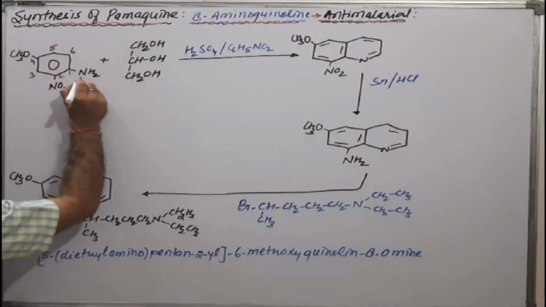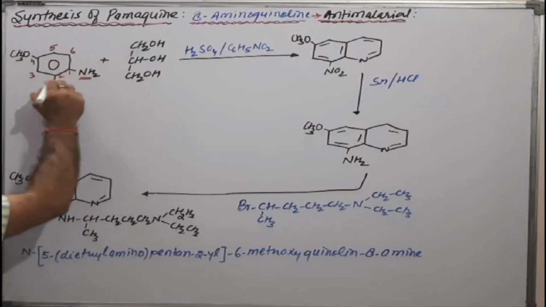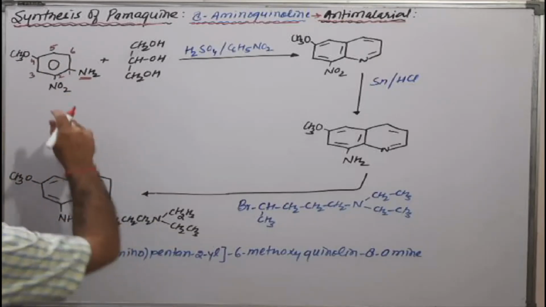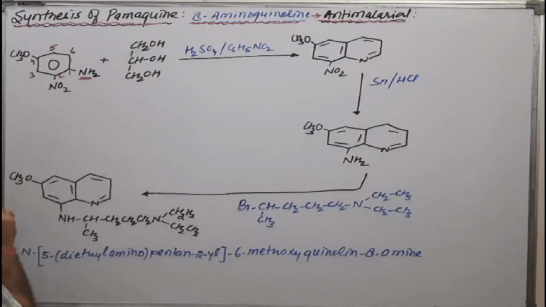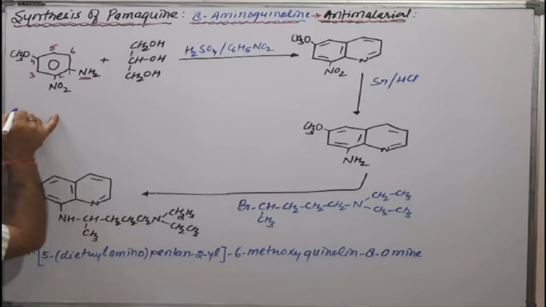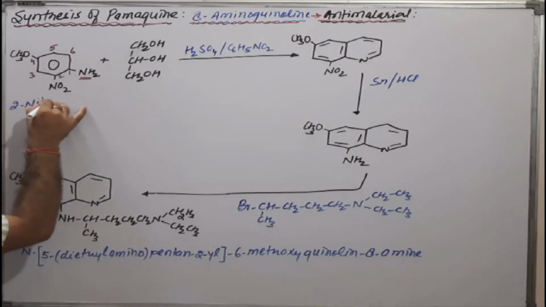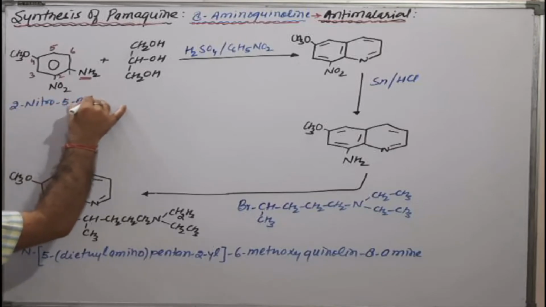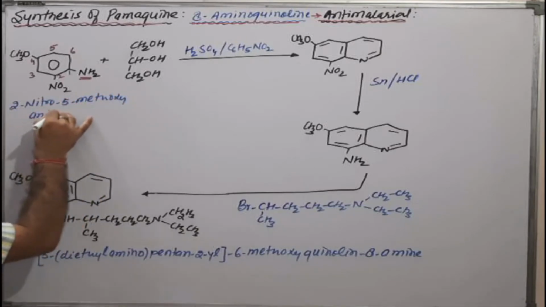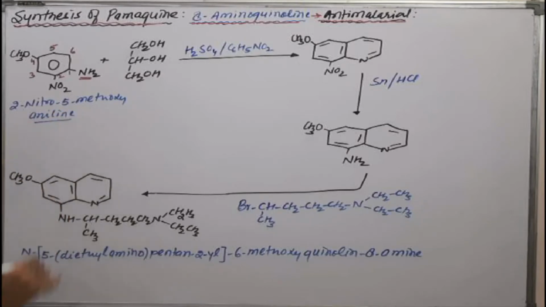Okay, this is our amino group. Benzene having amino group is known as aniline. Okay, then what is the name of this molecule? Try to write the name of this molecule. Means 2-nitro-5-methoxy aniline. Okay, this is our first starting material.